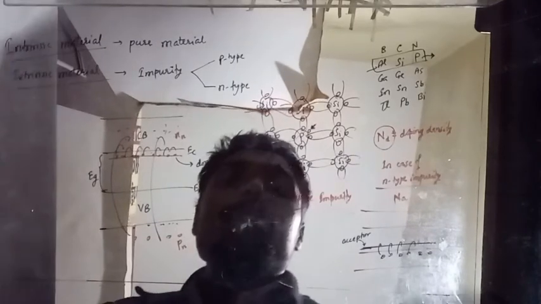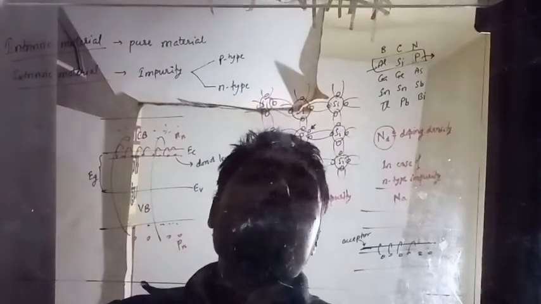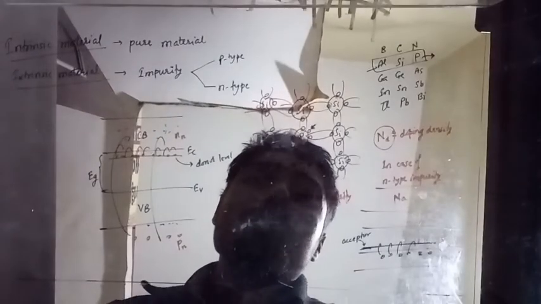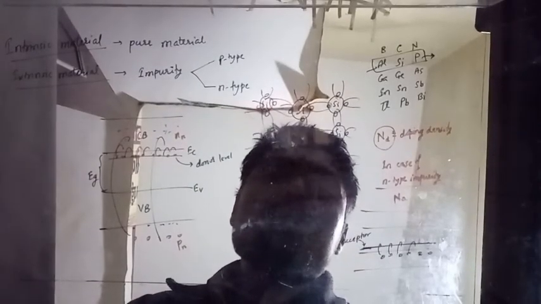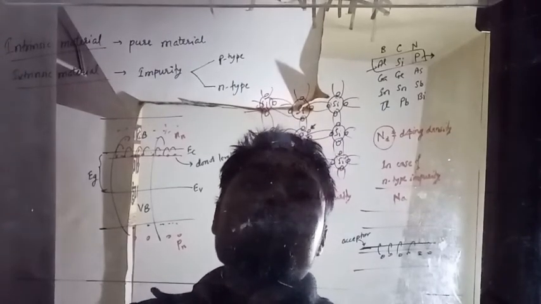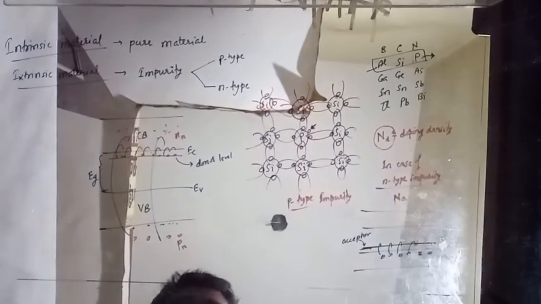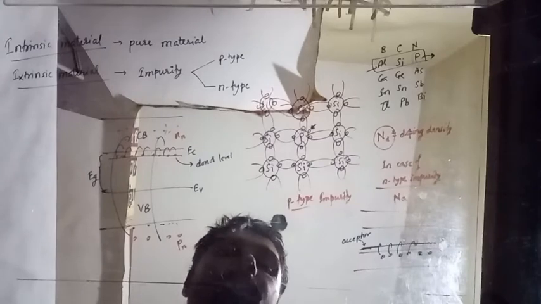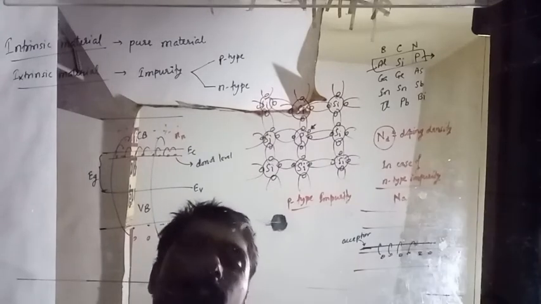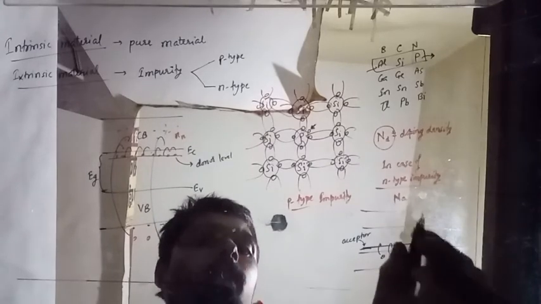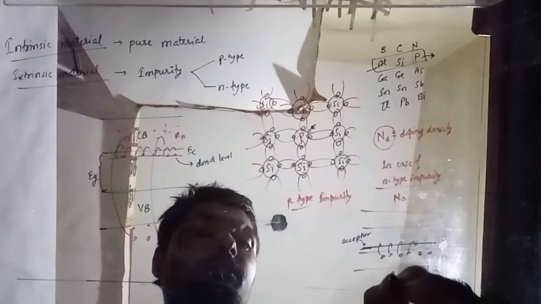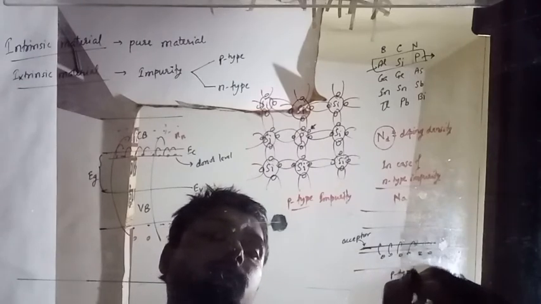Alright, and when we move ahead, what will be there? Sorry for that. When I move ahead, in case of p-type, what will be there?